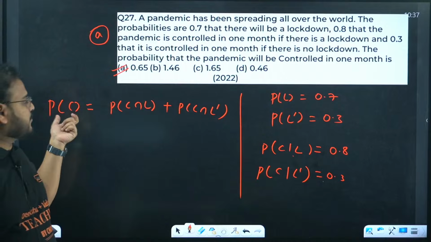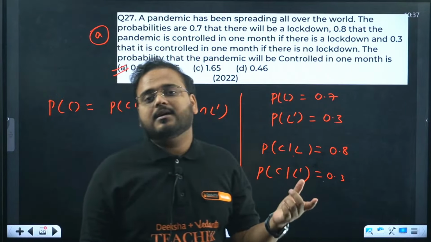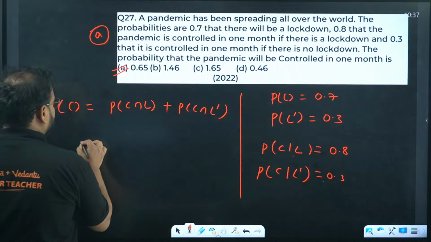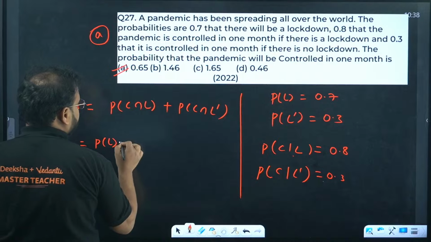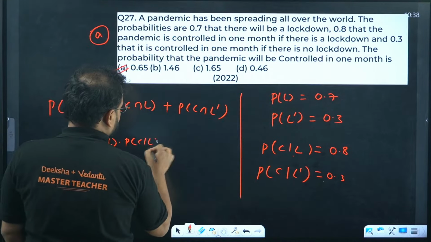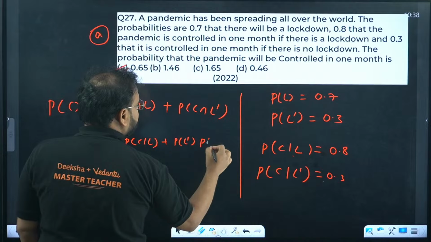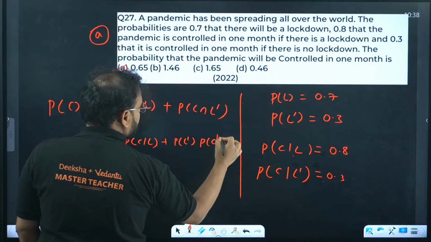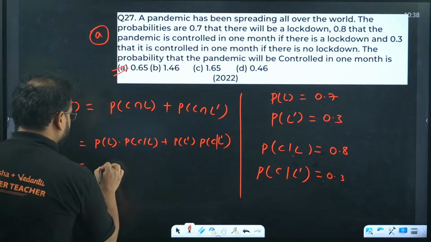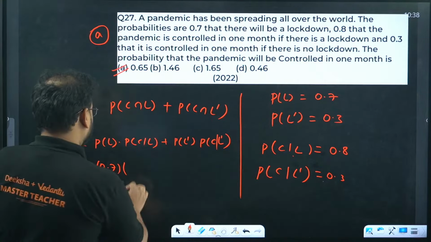P(C) represents chances of controlling in 1 month. P(C given L) represents chances of controlling when the lockdown is there, and the other is chances of controlling when there is no lockdown. So for this statement, you're going to write P(L) into P(C given L) plus P(L dash) into P(C given L dash). We have all the values. P(L) is given as 0.7 and this value is coming as 0.8.